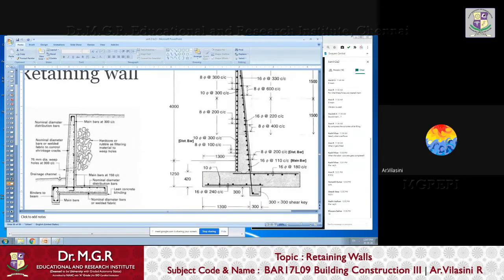So again, one more drawing. See, this is different. This is kind of bent down like this. Again, maybe the flexure moment is higher here, so they have bent down this toe like this.